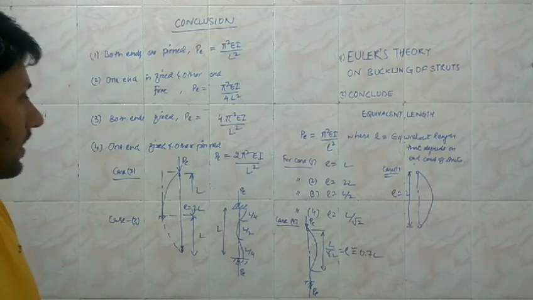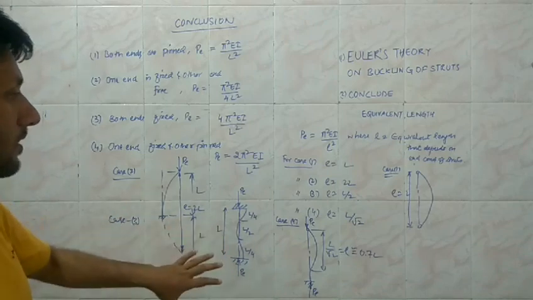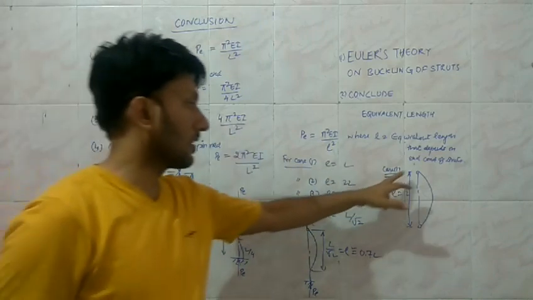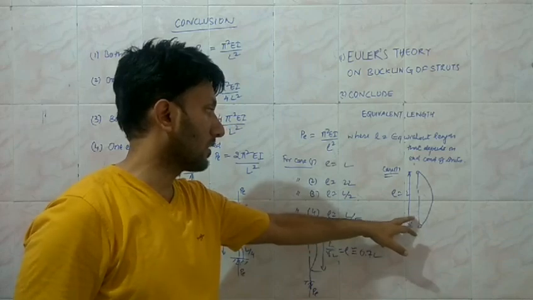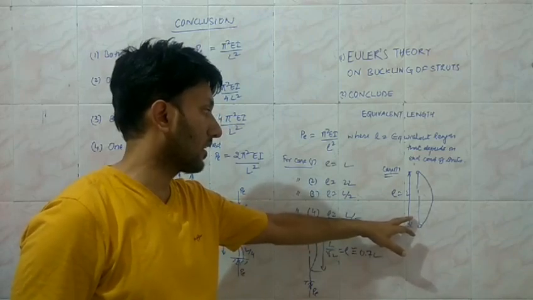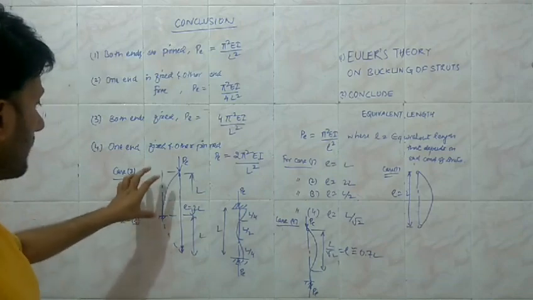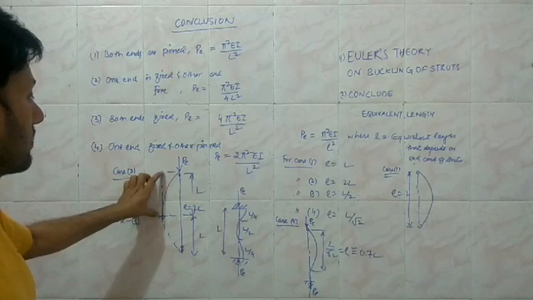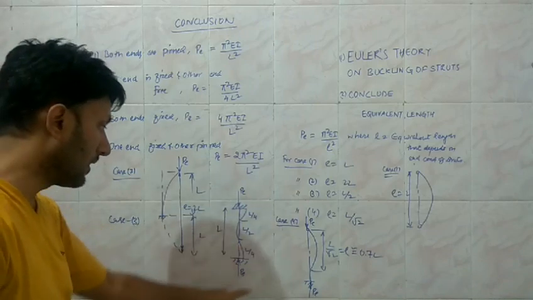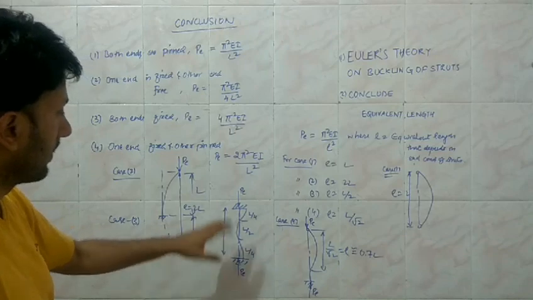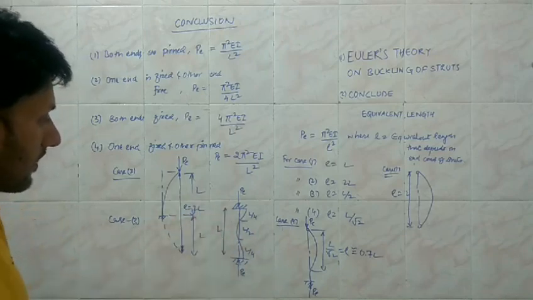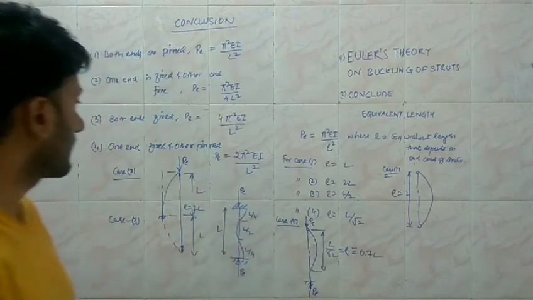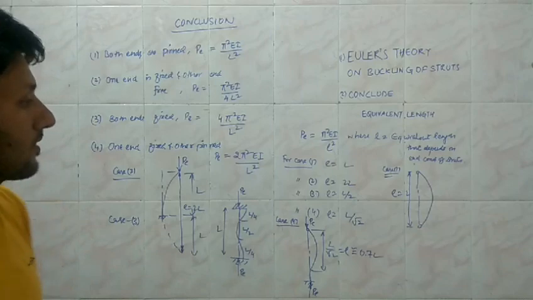So what we have identified is that the fundamental mode of buckling is dependent upon the type of end conditions of the column. It is a single half wave when both end conditions are pinned. It is half of the half sine wave when one end is fixed and the other end is pinned, and this is the fundamental mode of buckling when the end is fixed like this, and the fundamental mode of buckling when one end is fixed and the other end is pinned is somewhat like this.